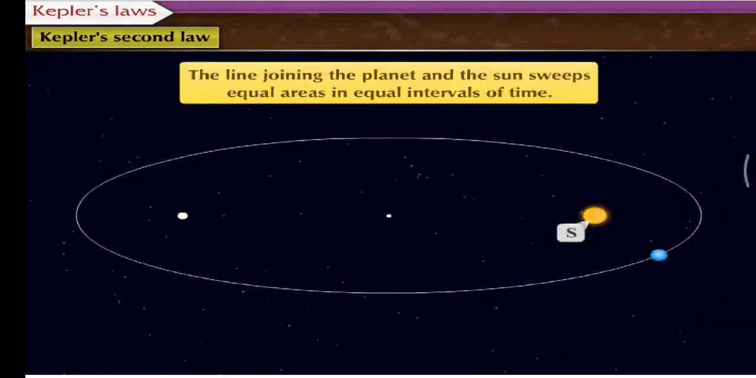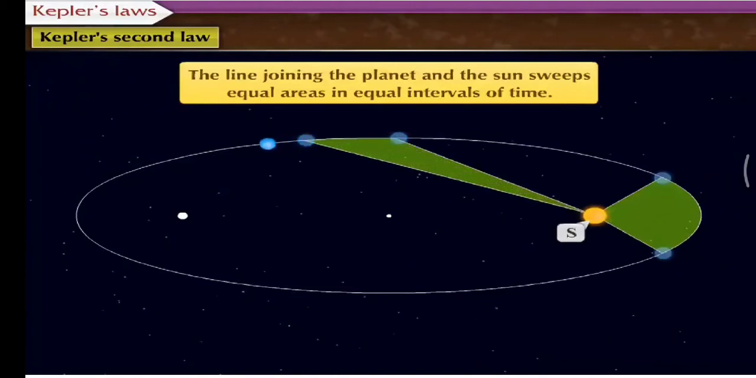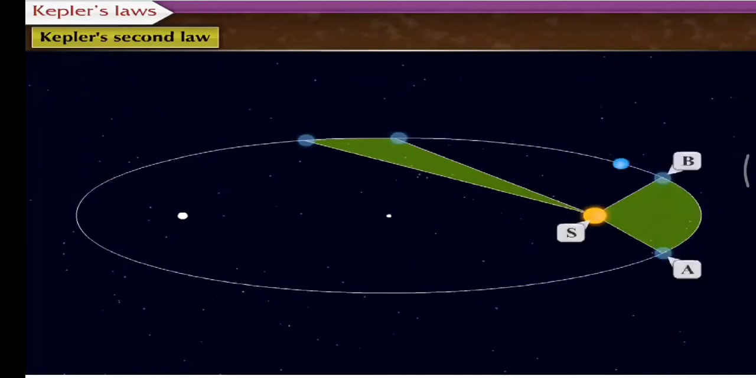Kepler's second law. The line joining the planet and the Sun sweeps equal areas in equal intervals of time. AB and CD are the distances covered by the planet in equal intervals of time. After equal intervals of time, the positions of the planet starting from A and C are shown by letters B and D respectively. This means that the straight lines AS and CS sweep equal area in equal interval of time, which means that area ASB is equal to area CSD.